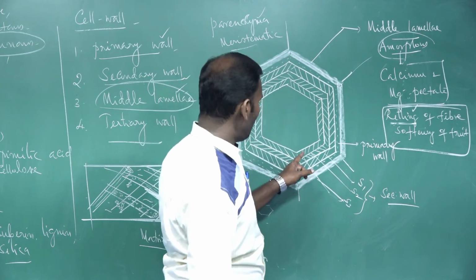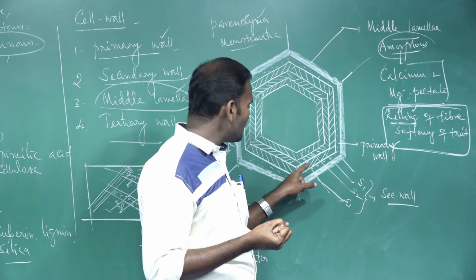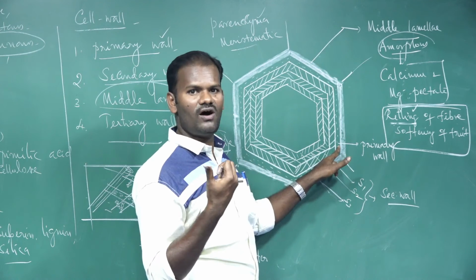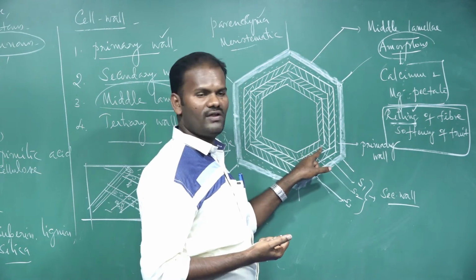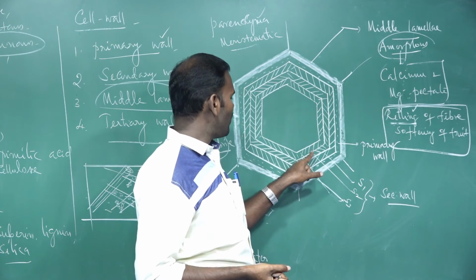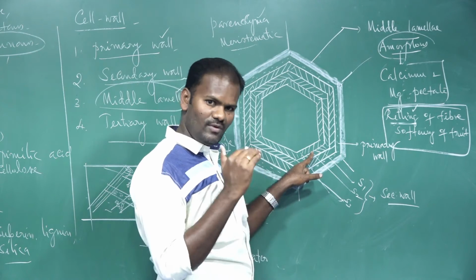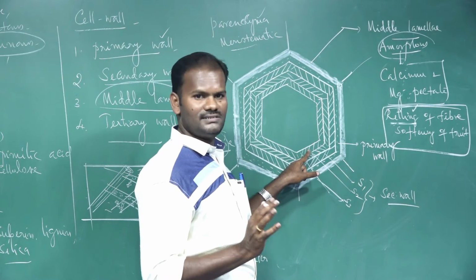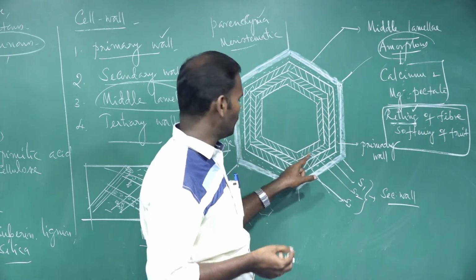So the secondary wall is a thick, inelastic wall. The primary wall is a thin, elastic, extensible wall. The secondary wall lies inner to the primary wall. It is formed at the time of cell maturation. At the time of cell maturation only, the secondary wall is formed. It is not present in all the cells, only during the time of maturation.